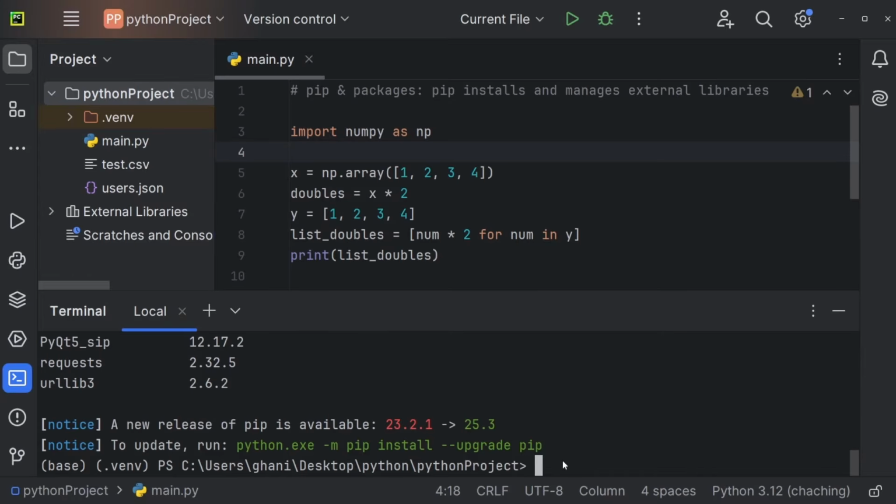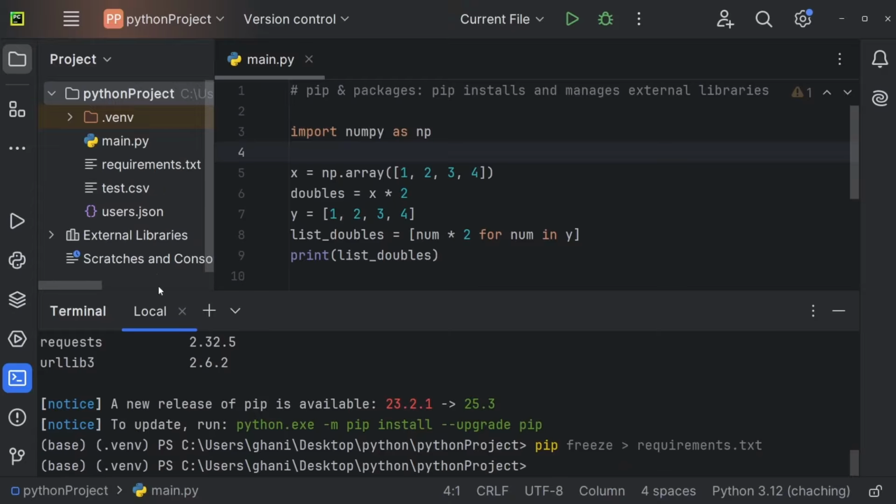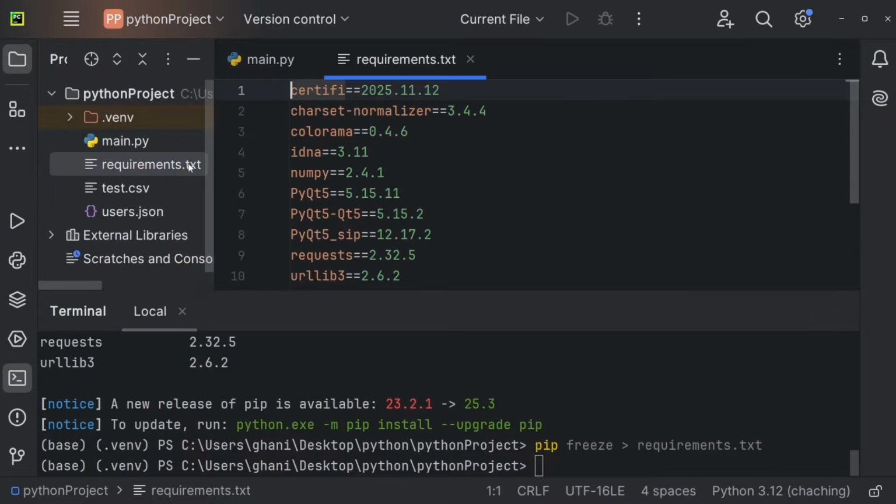And you can do so by using pip freeze followed by this sign right here. And now you can define a file name in which you want to store all of the requirements. And usually the name is requirements.txt, so in a text file. I'm going to press enter, and this will create a requirements.txt file, as you can see. And you see here we have all of my dependencies.